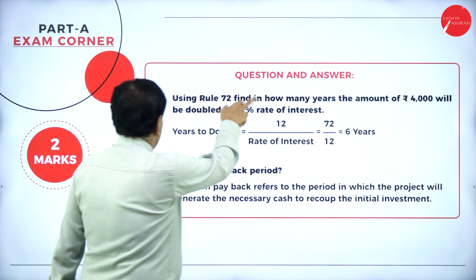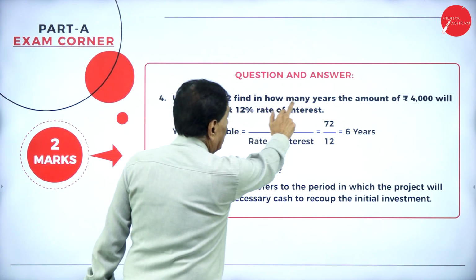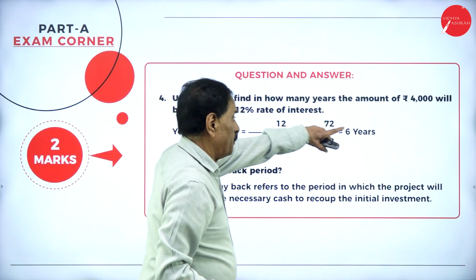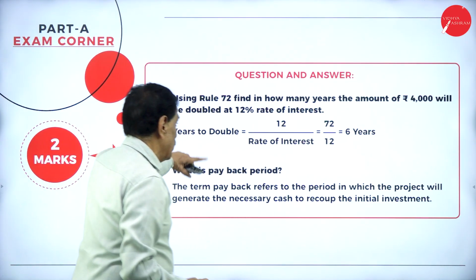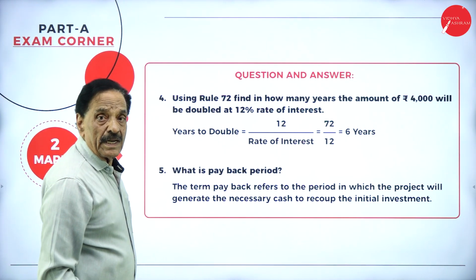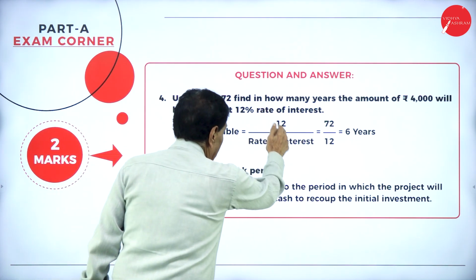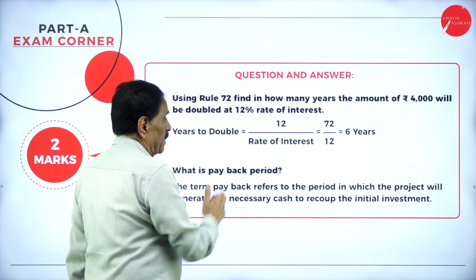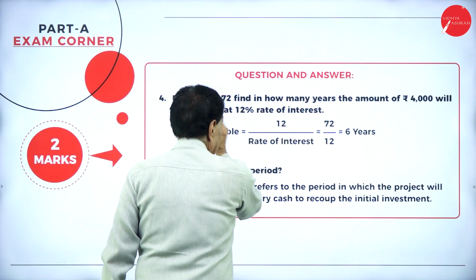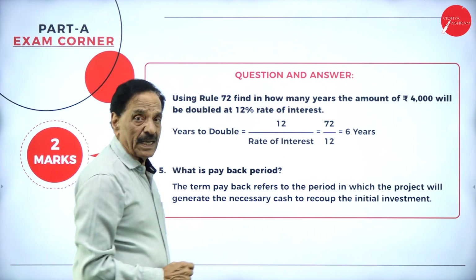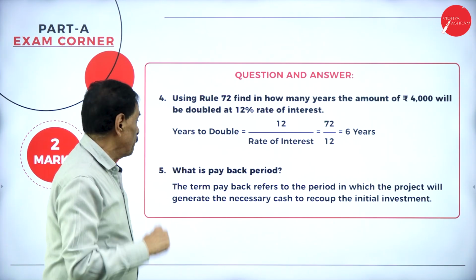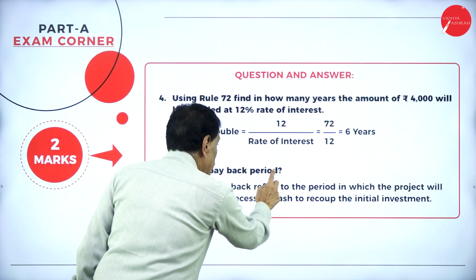Then 4th one, using the rule of 72, find how many years the amount of rupees 4,000 will be doubled at 12% rate of interest. Years to double, formula: 72 divided by rate of interest. So 72, the rate of interest is 12. So it takes 6 years. Very simple, 2 marks.